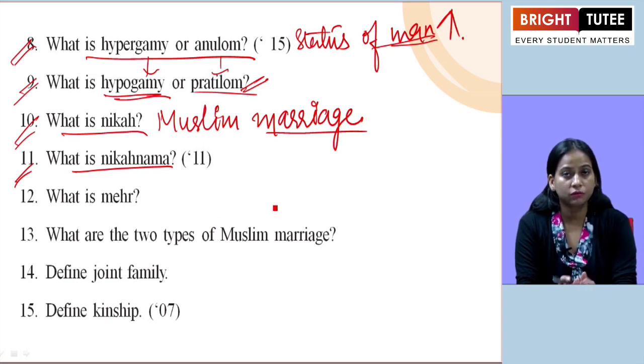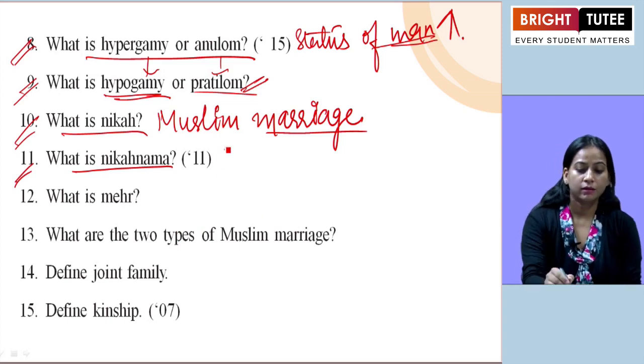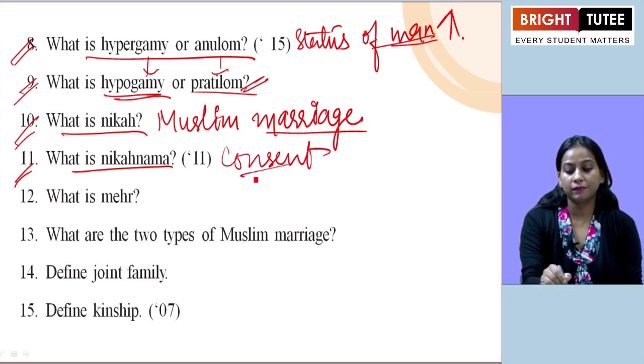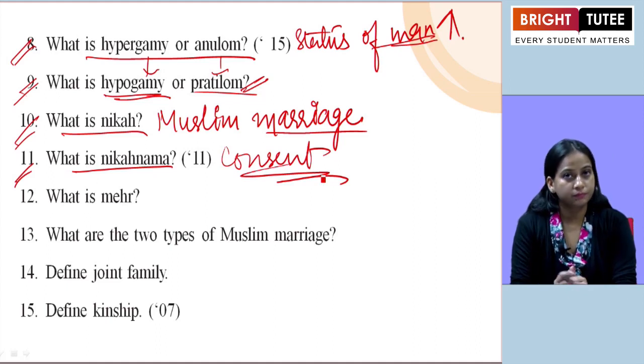This is the sort of ritual which is part of nikah, that is Muslim marriage. When they agree voluntarily, the marriage contract is sanctioned. This is called nikahnama, where the consent is required from both husband and wife, from both male and female, to get married.